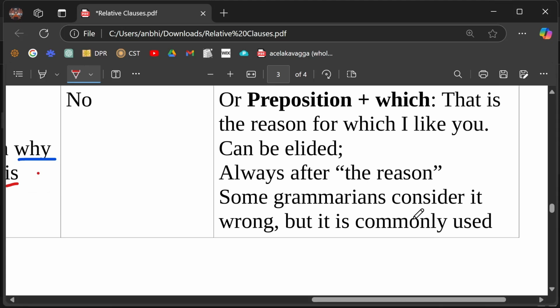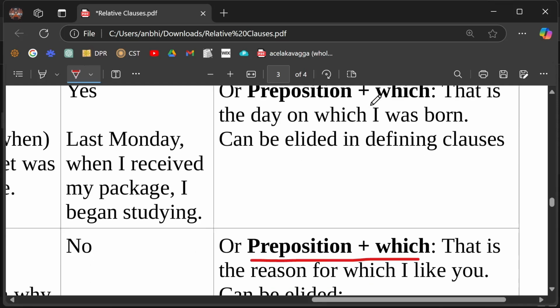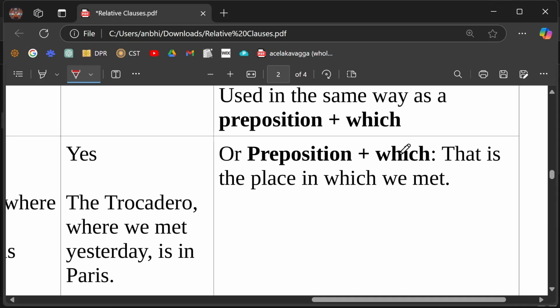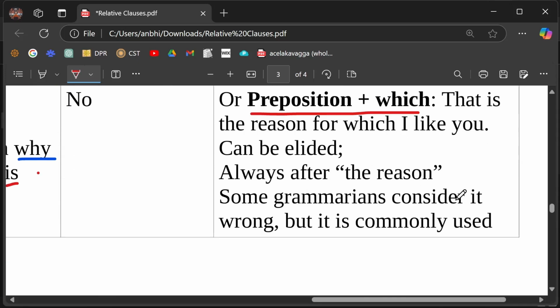Okay? Then, we do have another option. Preposition plus which. The previous one, preposition plus which as well, you see? And the other one, preposition plus which. See? You can put preposition plus which instead of all the relative adverbs so far. Where, when, and why. Okay? So in this case, let's see. That is the reason for which I like you. You see?